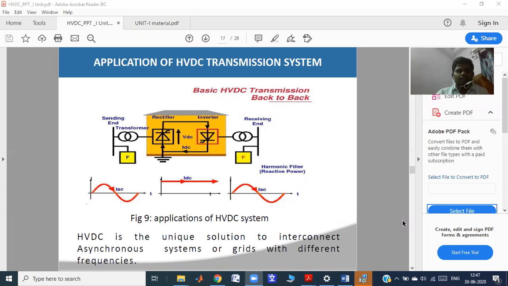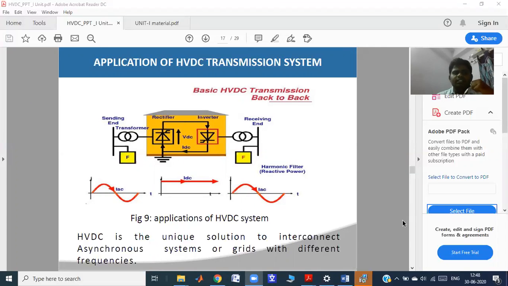If you observe this picture, rectifier station and inverter station both are placed in the same house. In back-to-back connection, both converters are placed at the same house. That is the back-to-back connection. That means a transmission tower is not required in this type of system. HVDC is the unique solution to interconnect asynchronous systems or grids with different frequencies.